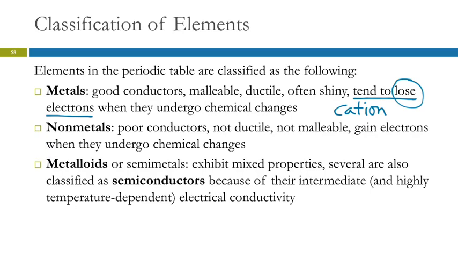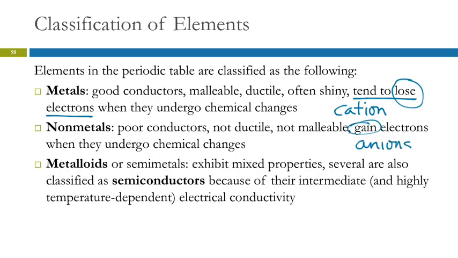Nonmetals are not metals, right? They're kind of just like whatever a metal is, then a nonmetal is not that. They don't conduct well, they're not ductile, they're not malleable, and instead of losing electrons, they gain electrons. So they're like opposites. They gain electrons. So if they're gaining electrons, they're gaining negative charges.